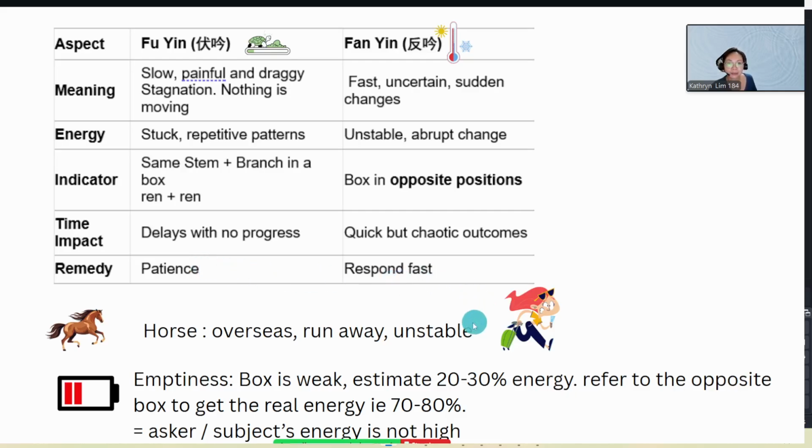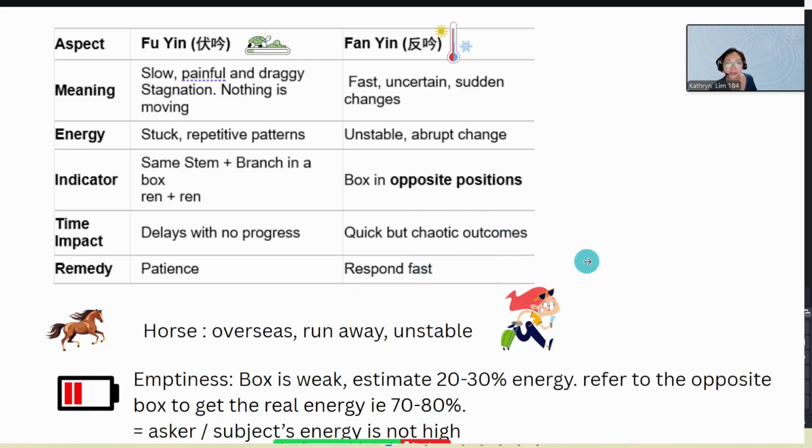About the time impact: in a Fan Yin chart, things are moving quickly. We say it's unstable and things are moving fast. That means in terms of time, you have to move on and be very quick, because it can lead to a chaotic outcome. So you have to respond very fast.